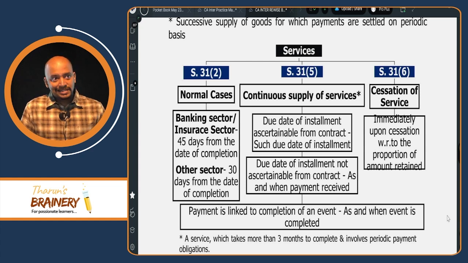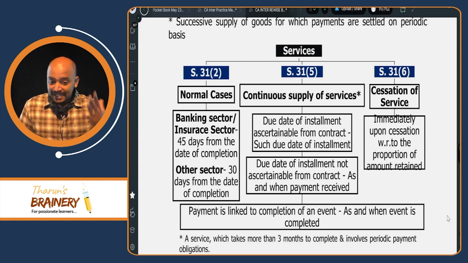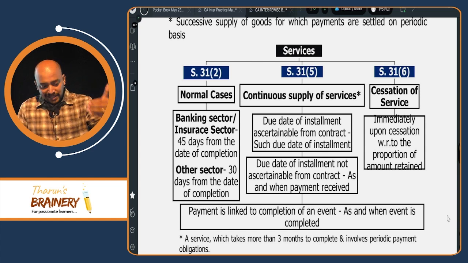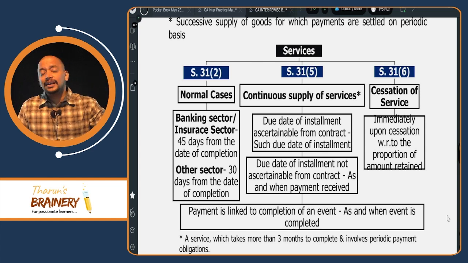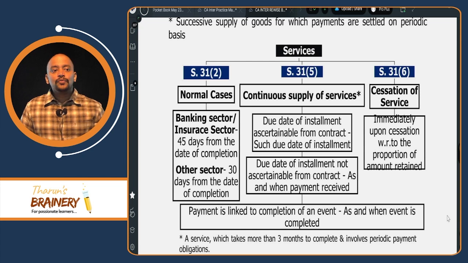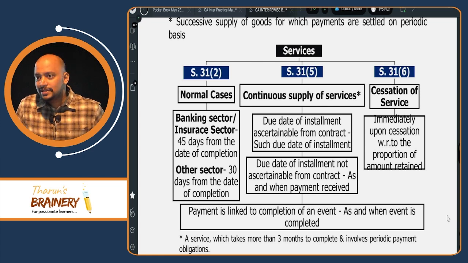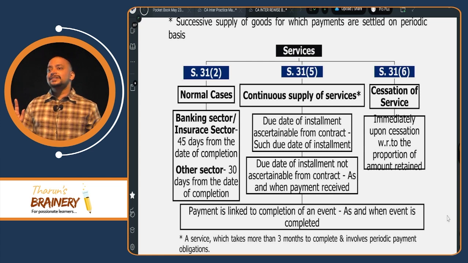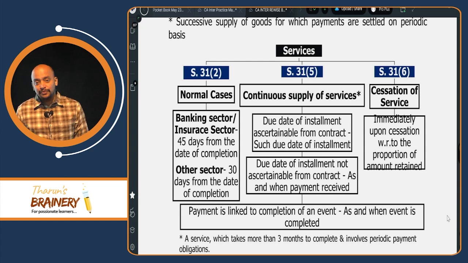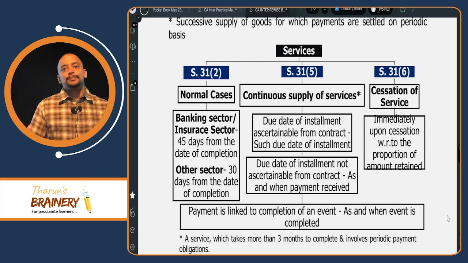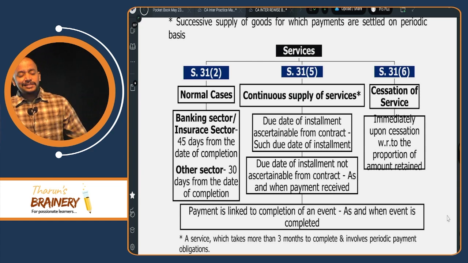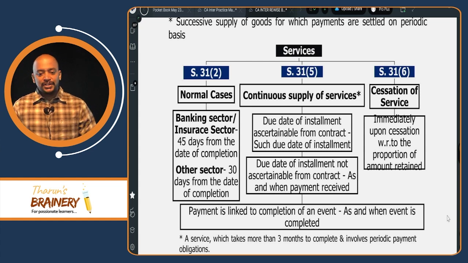That will be taken as the due date of invoice, which means whenever the service is completed, within 45 days, invoice needs to be raised. If it is others, 30 days from the date of completion. Got it? So banking service or insurance service, what is the time limit by which invoice should be raised? 45 days from the date of completion. If it is others, 30 days from the date of completion.